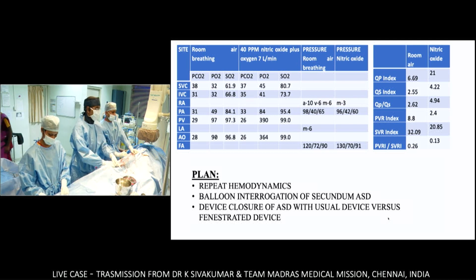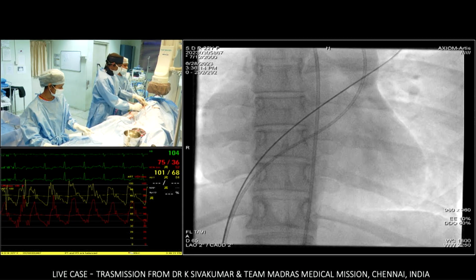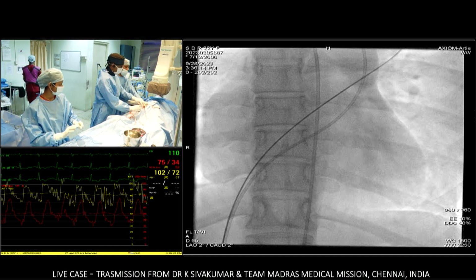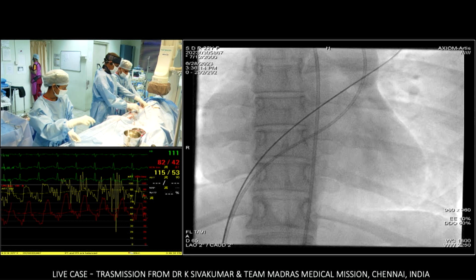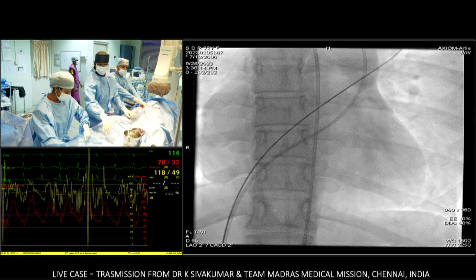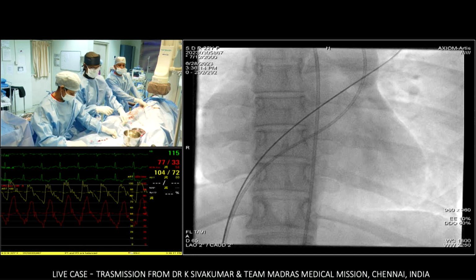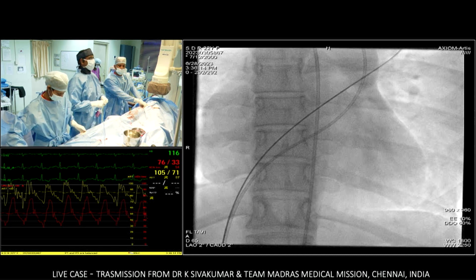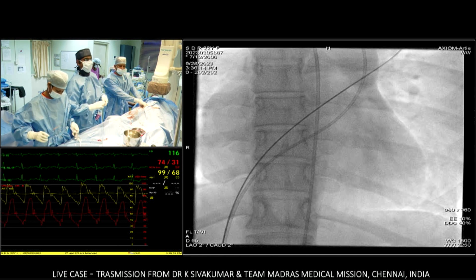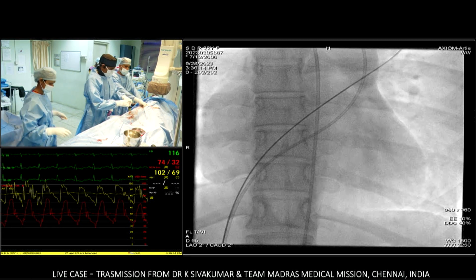Siva, I think those pressures look very good for complete closure, but I'm going to ask Masood whether he'll give you permission to close the defect now. Absolutely. I think we would have done it in the first instance as well, when we gave nitric oxide to see whether there is reversibility. But after treating it, there's clear evidence that your PA pressure is falling after the balloon occlusion. So I would have actually closed it straight away because the fall is dramatic. You can see that your diastolic pressure has come down, your systolic pressures are now 50% systemic, so it's a flow-related pulmonary hypertension. I would not expect such a dramatic change.